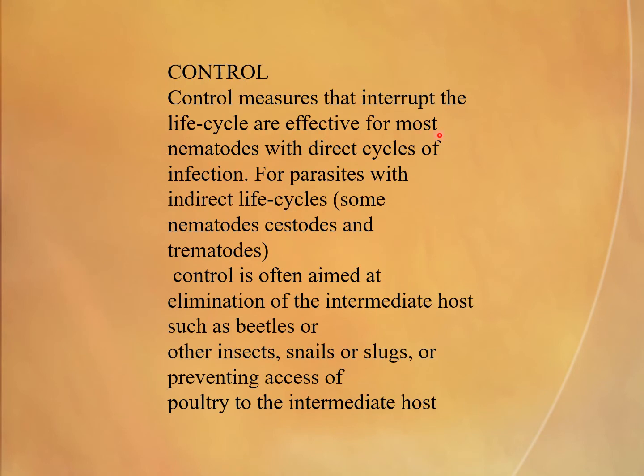Control measures that interrupt the life cycle are effective for most nematodes with a direct cycle of infection. For parasites with an indirect life cycle, some nematodes, cestodes, and trematodes, control is often aimed at elimination of the intermediate host, such as beetles and other insects, snails or slugs, or preventing access of the poultry to intermediate hosts.